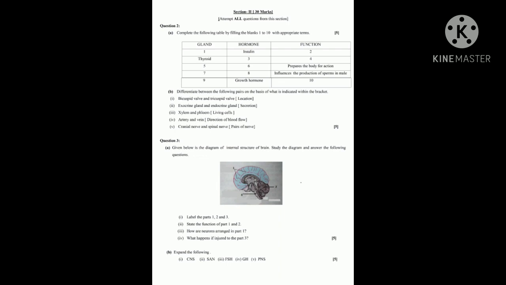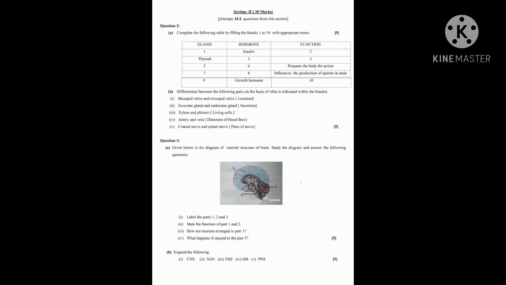Next, what happens if injured to the part 3? Part 3 is the medulla oblongata. So if injured to the medulla oblongata, it leads to death of the person. It carries half mark.